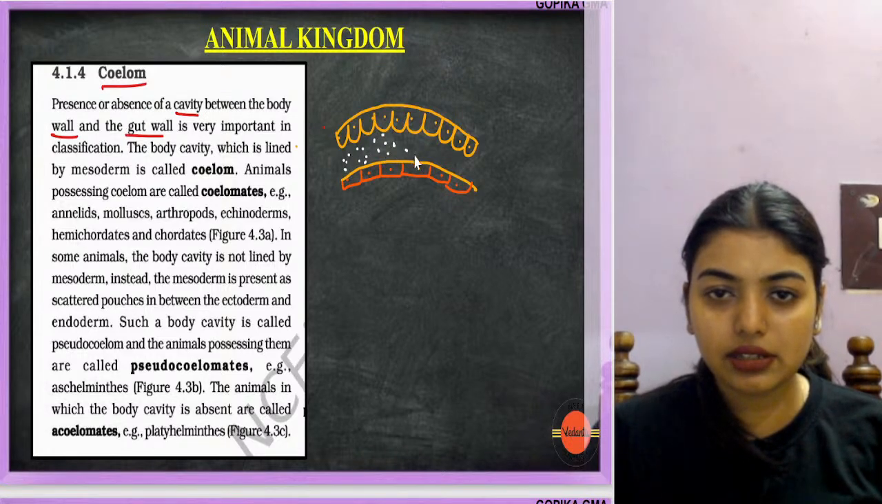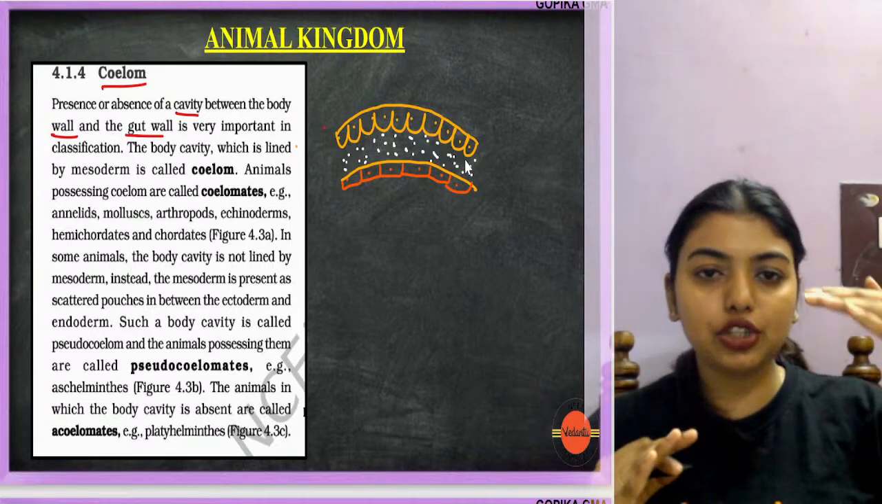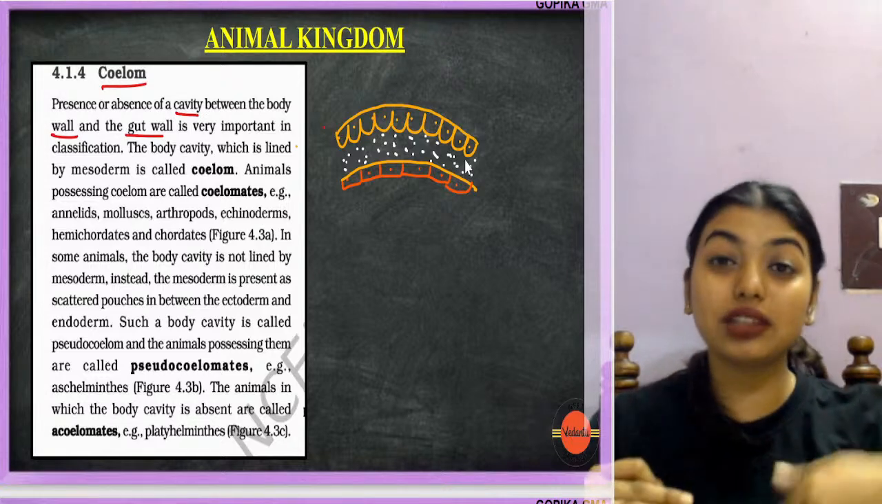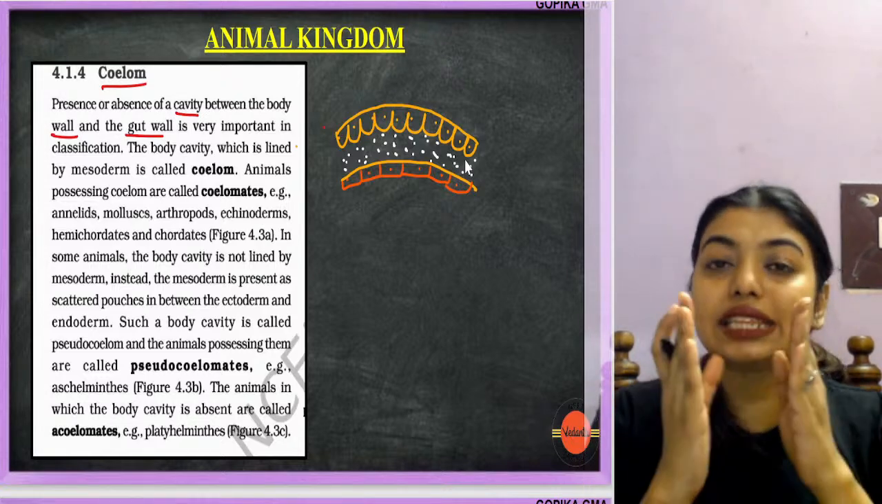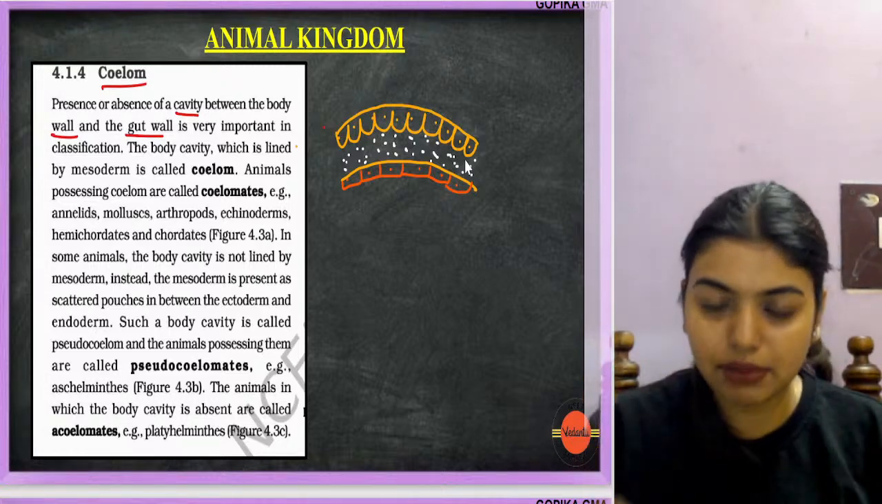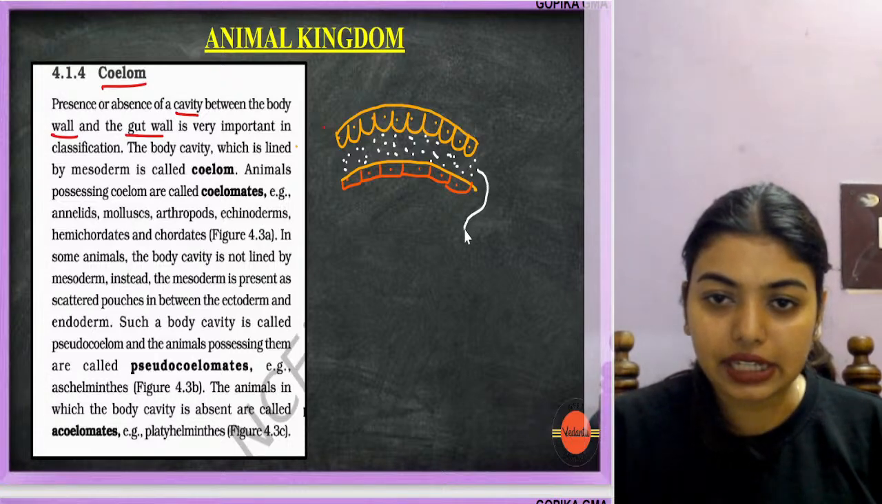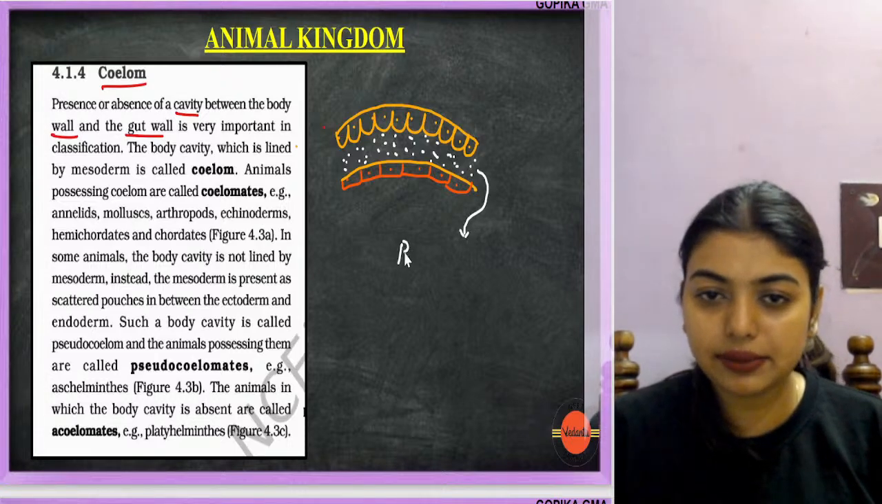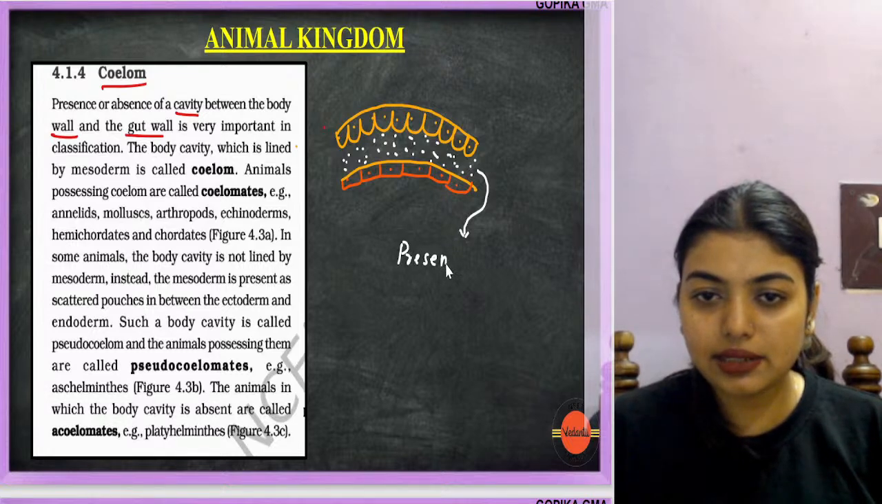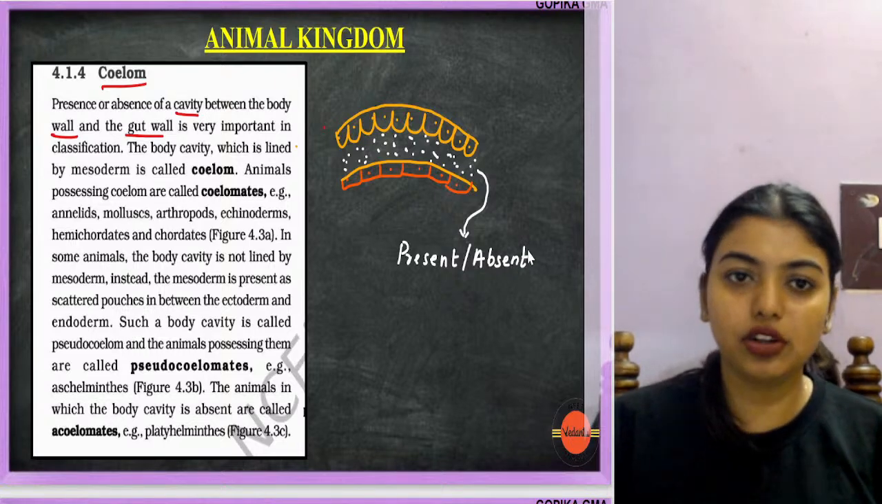This cavity. Now, between your body wall and the gut wall, there is a cavity, and that cavity is lined by mesoderm. What you have to remember is that this cavity can be present or absent. Got it?